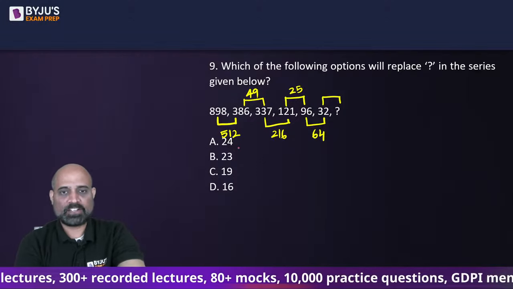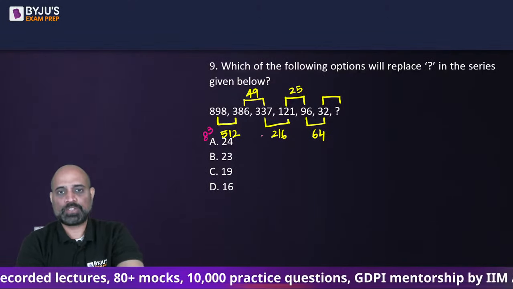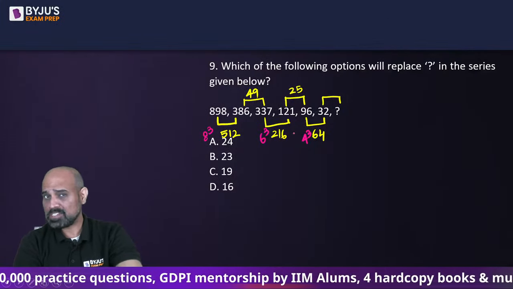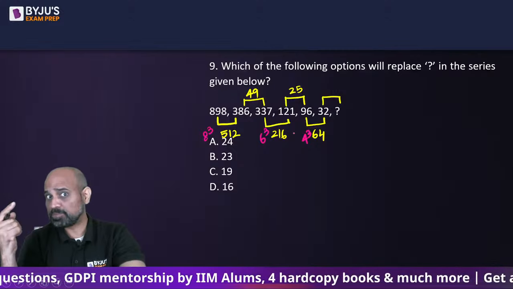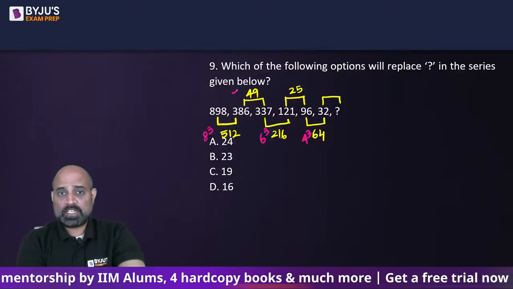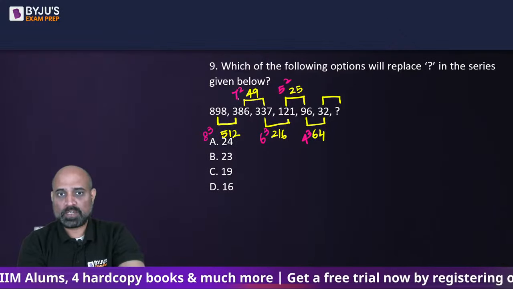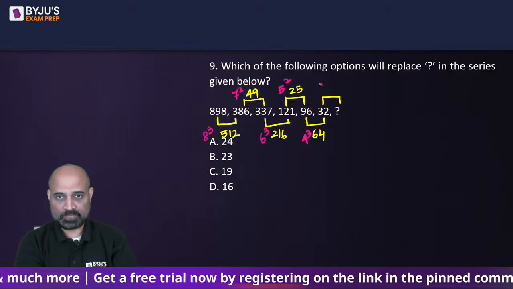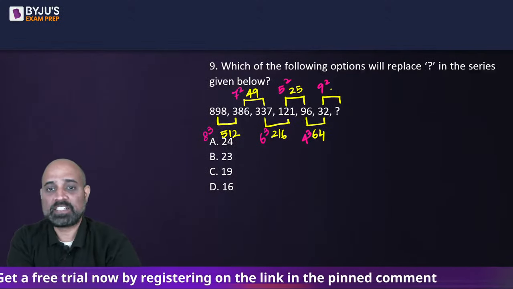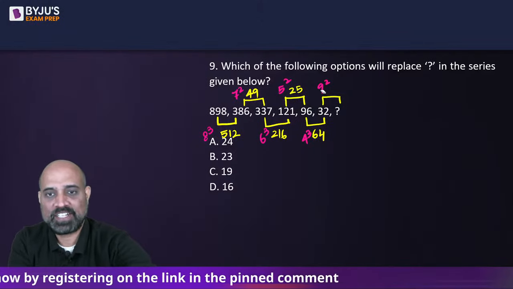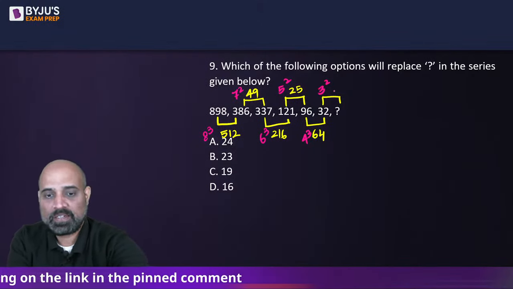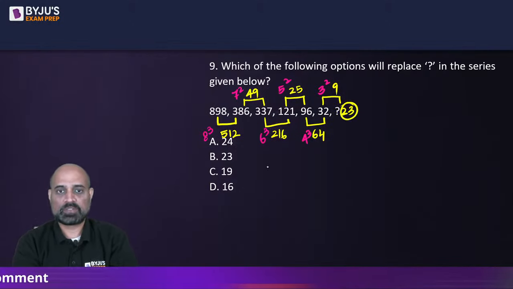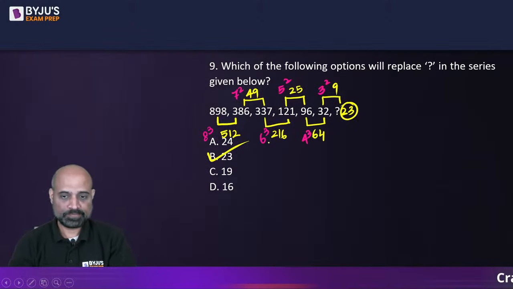So these are not random values. 512 is actually 8 cube. This one is 6 cube. This one is 4 cube. Perfect cubes again, because 216 is not a square. That's why I had to think in terms of cubes. 49 is 7 square, this is 5 square. So we can definitely say it's 8 cube, 7 square, 6 cube, 5 square, 4 cube, next should be 3 square, not 9 square. That is 9. So the difference should be that of 9. So I should have 23 here. Pretty simple, right?